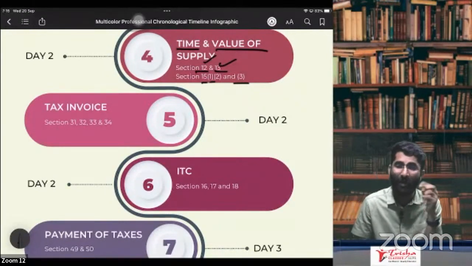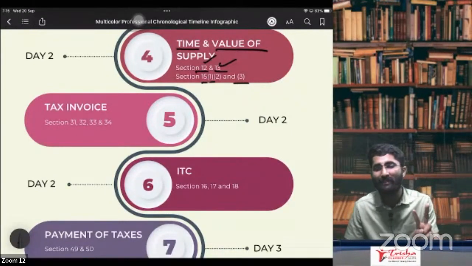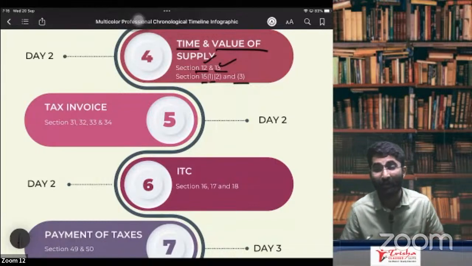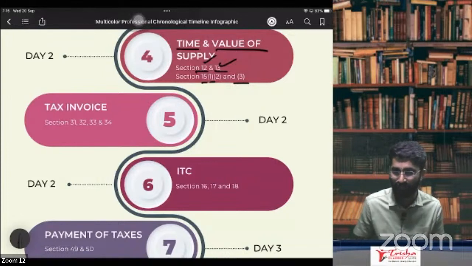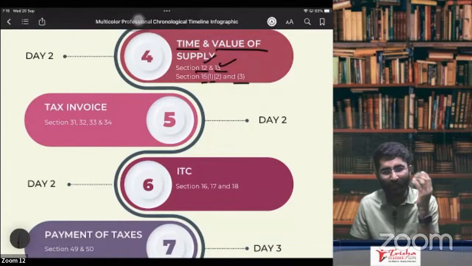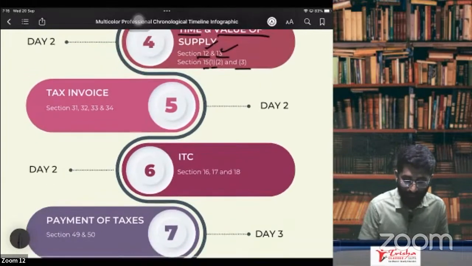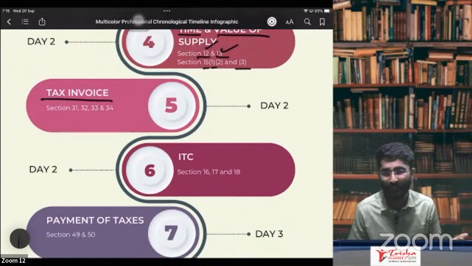1 is about what is the value of supply. 2 is about what are the inclusions in the value of supply. 3 is about what are the exclusions in the value of supply. So we are going to discuss some summary part, okay, once in a quick go. Later, in tomorrow's class, we'll be discussing tax invoice.